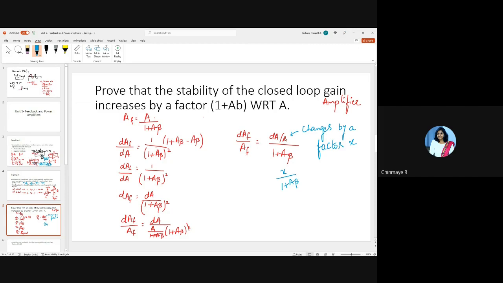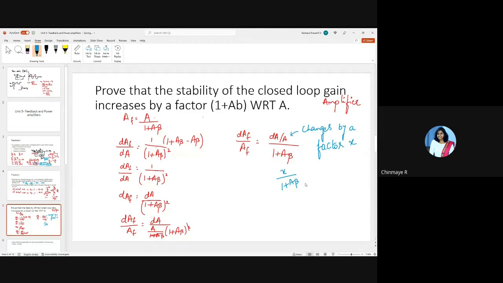If DA by A changes by a factor X, that is, if the open loop gain is A and it changes by DA, then the change in the closed loop gain is reduced by a factor equal to 1 plus A beta.